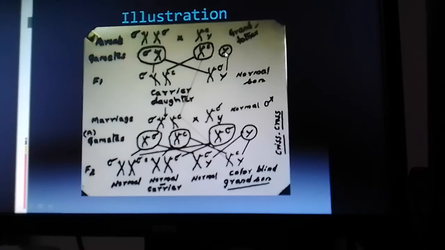So the route of passage of the allele determining an X-linked trait is from male to female, then female to male. This pattern of inheritance is called the criss-cross pattern of inheritance, a special feature of X-linked traits. Literally, it can simply be called a zigzag pattern of inheritance.